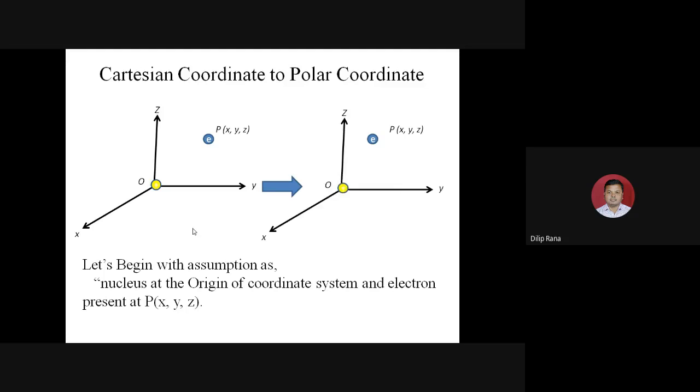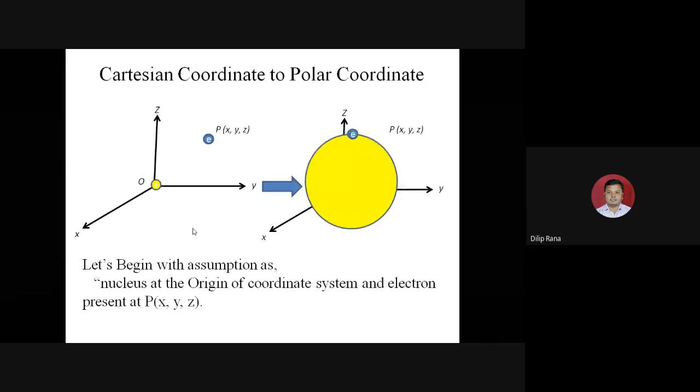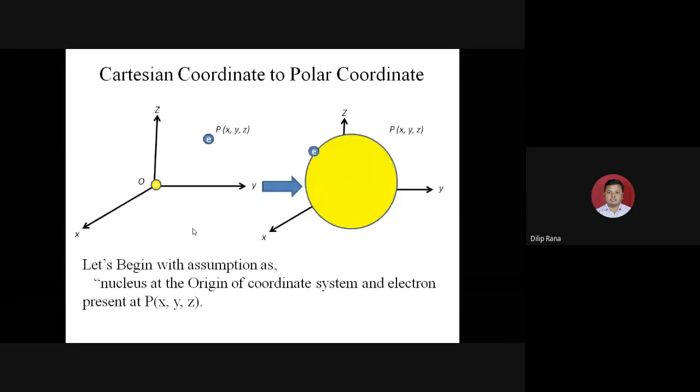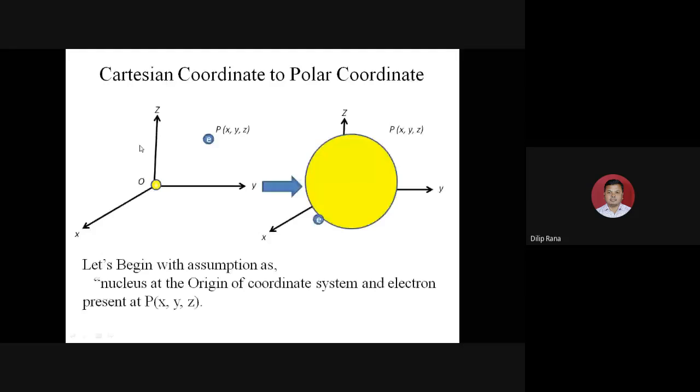We just have to convert this Cartesian coordinate to a 3D sphere where the electron is moving like this. The Cartesian and polar coordinates carry different levels of information. Cartesian gives the overall energy as well as the position of the particle or the chemical system, whereas polar gives the angular momentum and the radial things related to the structure. So it gives more precise information as compared to the Cartesian coordinate.